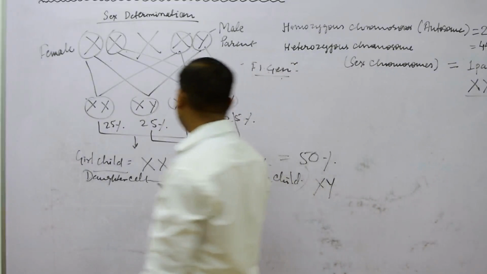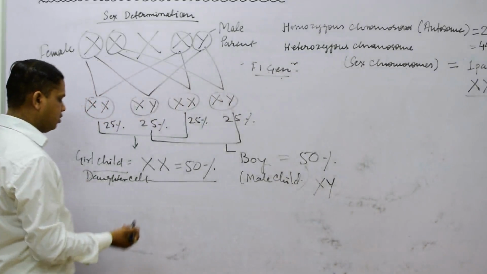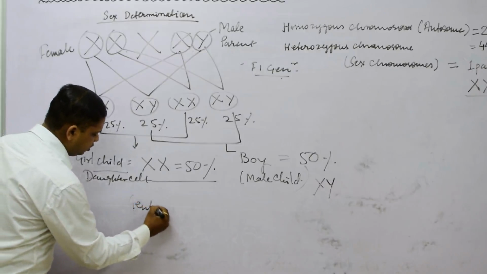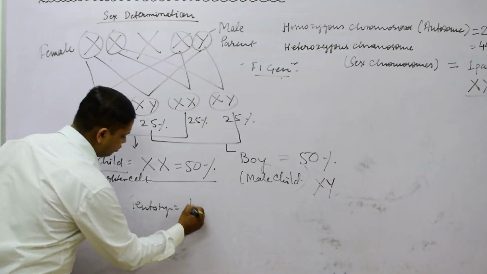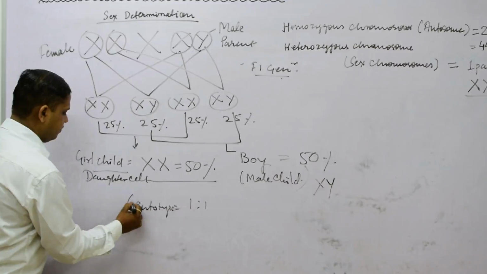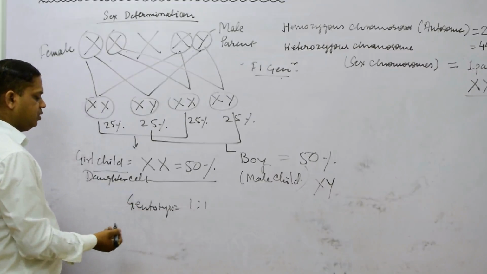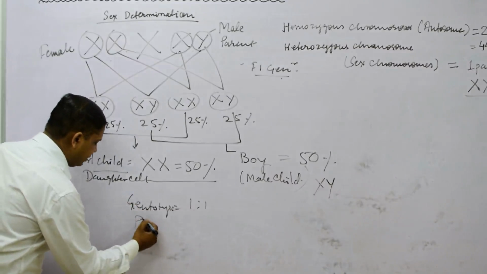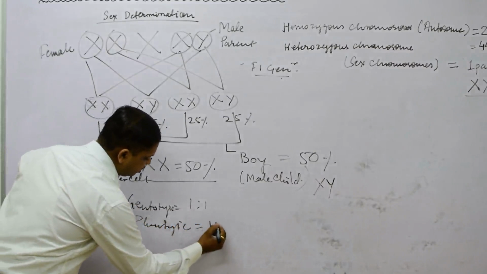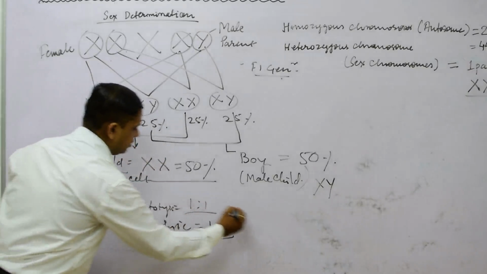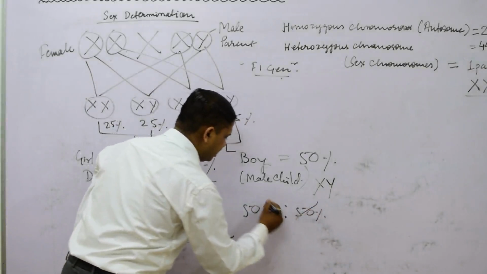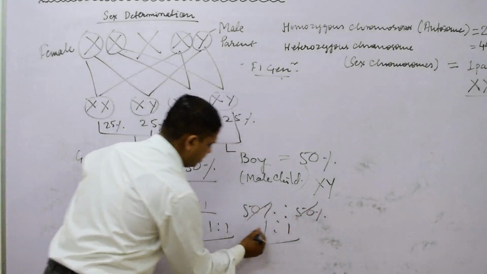So we can say that the genotypic ratio is also 50%, meaning 1:1. The genotypic ratio in this is 1:1, right? And the phenotypic ratio is also 50%, and you will see that it is also 1:1, because 50% when you write it like this, you cut it down to 1:1, that you are obtaining.